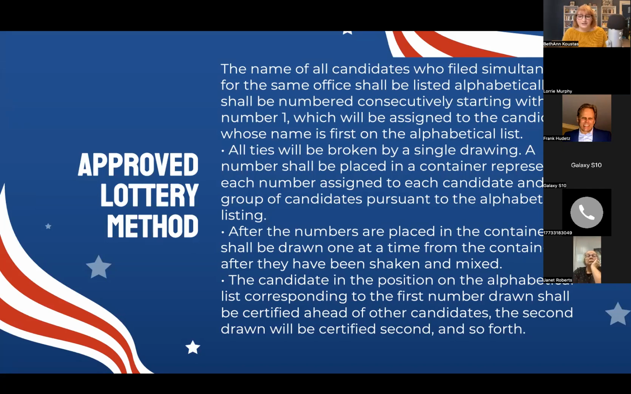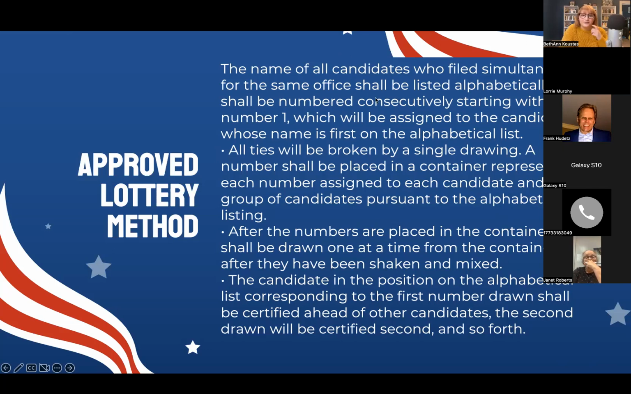After the numbers are placed in the container, they shall be drawn one at a time from the container after they have been shaken and mixed. The candidate in the position on the alphabetical list corresponding to the first number drawn shall be certified ahead of the other candidates, and the second drawn will be certified second, and so forth.